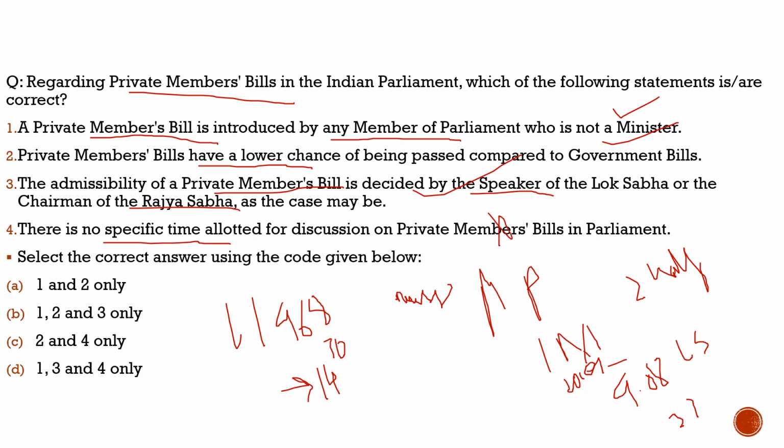Totally incorrect. Even though the specific time allotted to discussion on private members bill is small, there is a time allotted for its discussion. So with respect to this question, the fourth statement is incorrect. We can eliminate option C. We can eliminate option D. Now we are left with A and B, and we know that statement 1, statement 2, and statement 3 are correct. So the correct answer would be option B.